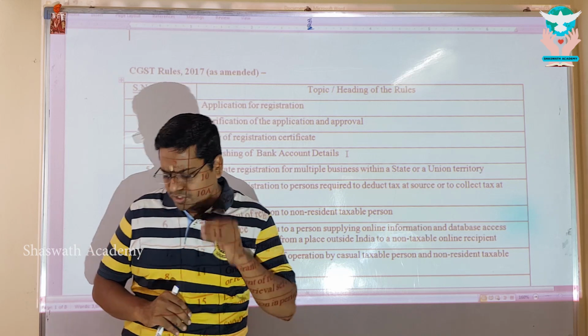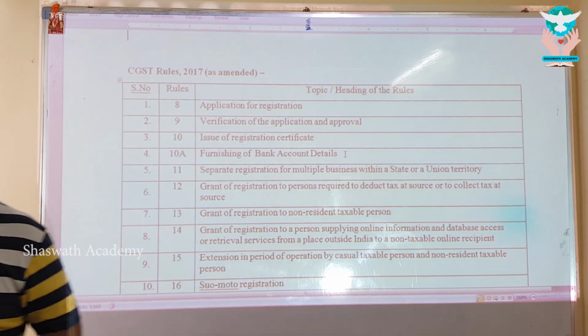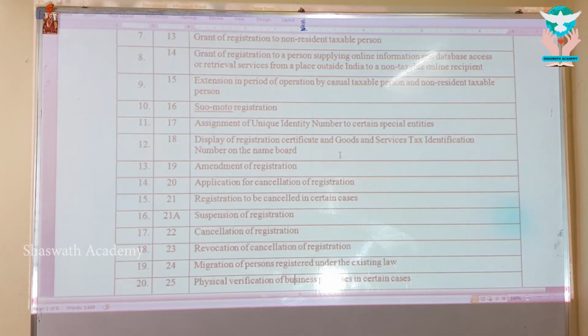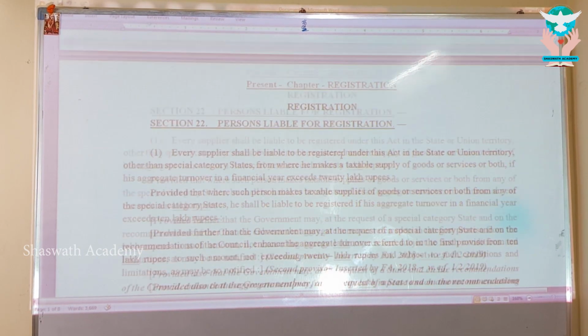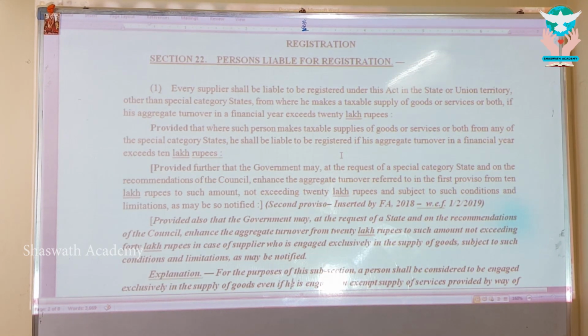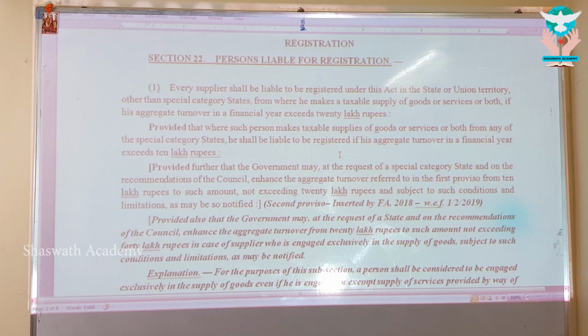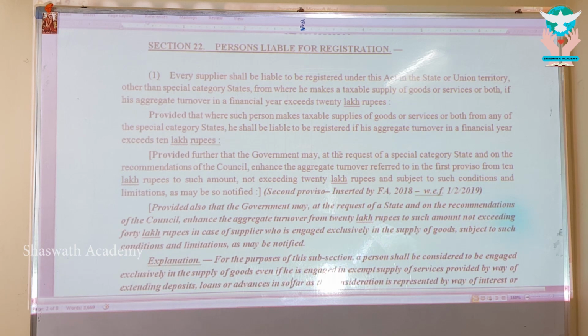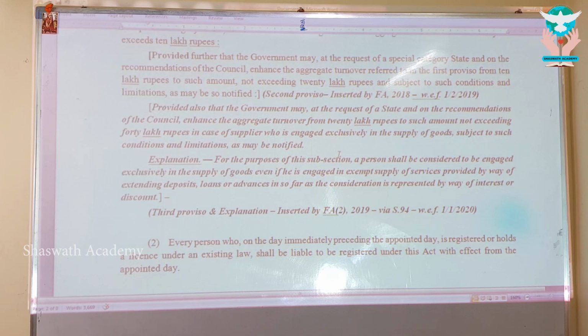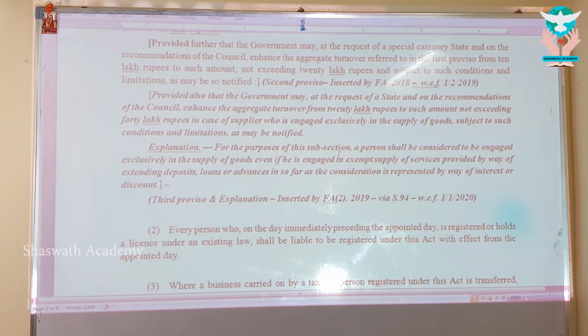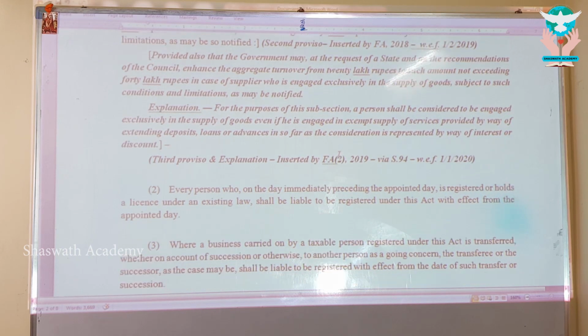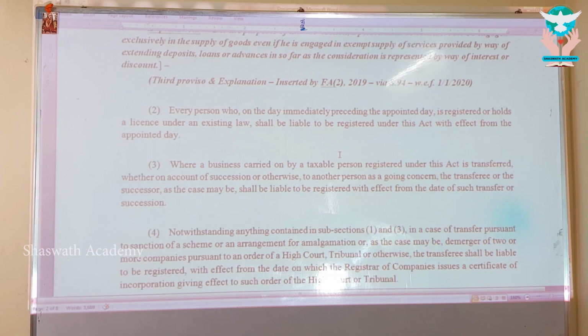Let's go, my dear. Straight away, section 22, bare law. I just want to show you what is there, and then I want to take it in a different way. Section 22, bare law. As you can see, how many sections are going to be here with me? There is subsection 1, which consists of a series of 3 provisos and 1 explanation, wherein the third proviso and explanation are the latest amendment, which is exclusively applicable for your examination.